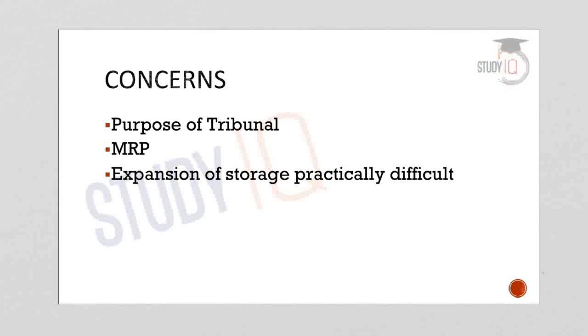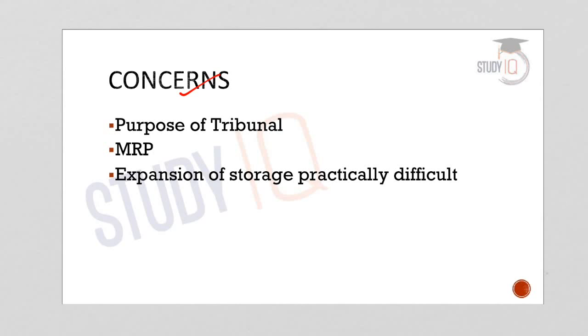Now let us understand what are the concerns that are associated with these proposals. The first one regarding the tribunal. So NITI Aayog recommended that the CACP should be replaced by an administrative tribunal or agricultural tribunal. Now coming to the function of CACP, we have already seen that CACP is mandated to recommend the minimum support prices to the government. So this is the purpose of CACP.